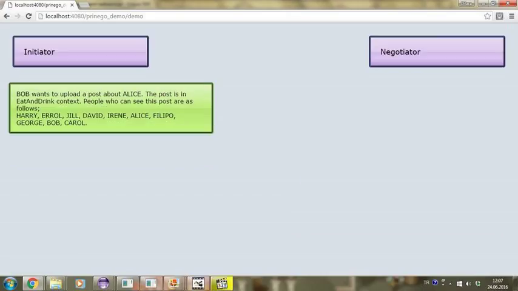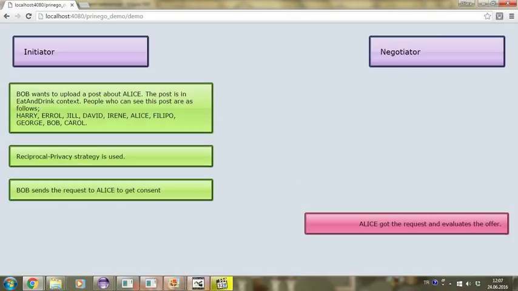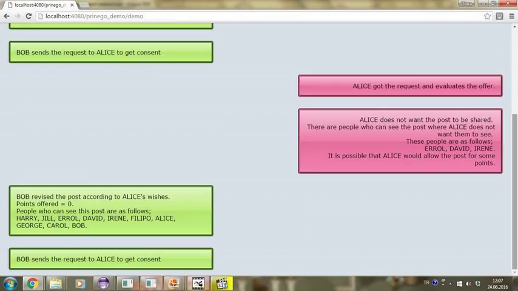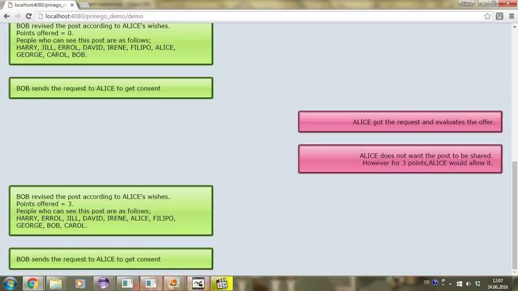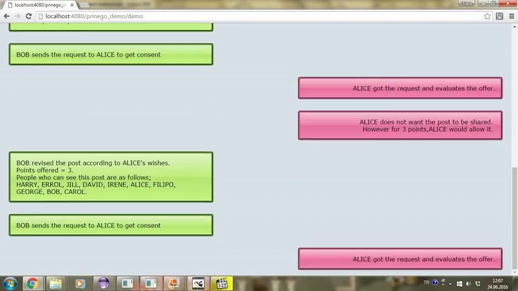Lastly, we use reciprocal privacy where users have points they can use to convince each other to concede. Again, the first four messages are the same. Alice evaluates the request and does not want it to be shared. She shares which people she is against, but also says that she might consider conceding if Bob could give some points. Bob firstly sends the post with the point offer of 0.